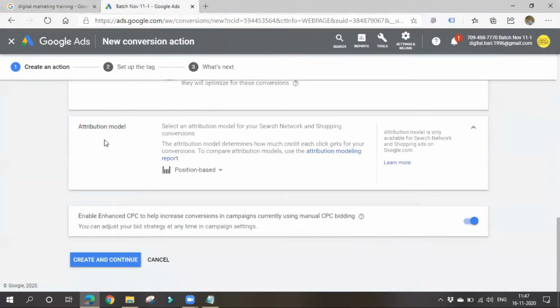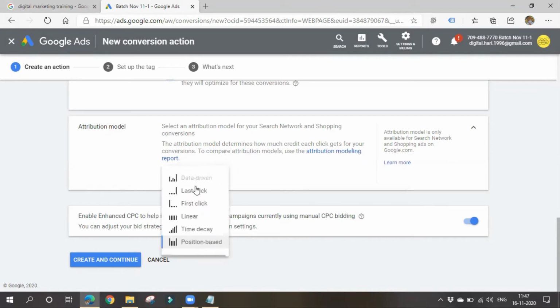So what is this attribution model? Attribution model in simple is nothing but giving credit to the clicks and keywords which performed better. Based on your idea, it is your wish whether to give more credit to last click or first click or equal credit to all. It's your wish. So I'll give last click only, because in my opinion the click in which the people got converted is much more important to me. That's why I'm choosing last click. Clear till now?